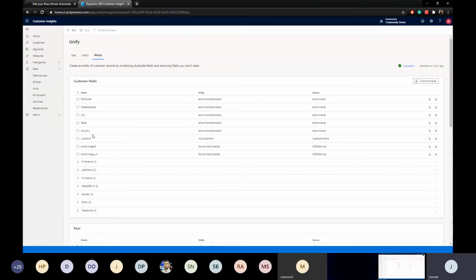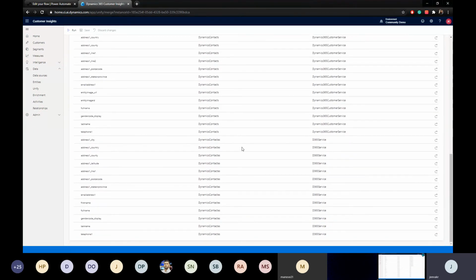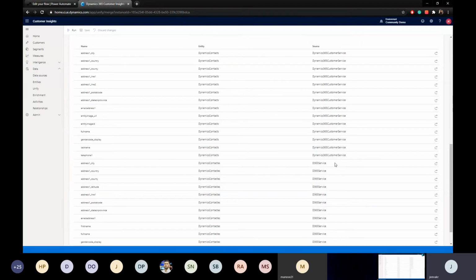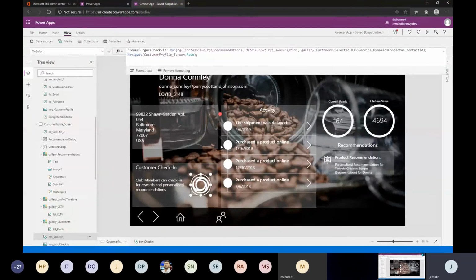any information that I choose, and I have made them, you see, these are all the entities that come from my Dynamics. The fields, I've just selected only these fields. If you want, we can add more fields as well. So let's say we're going to capture subscription or any comments, like personal recommendations, or references, where you refer some friend and that gets you some points. All this can be done from the app to the Dynamics, and from Dynamics to the customer insights. And again, customer insights back to the Dynamics or Canvas apps, or any data sources. It's a whole cycle. That's why you get the holistic view, right?